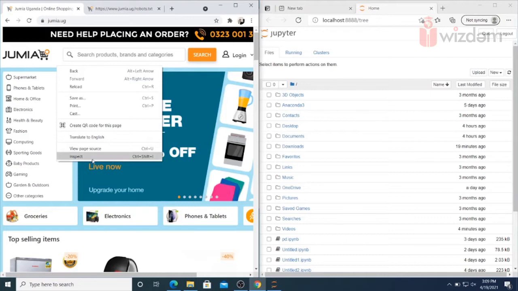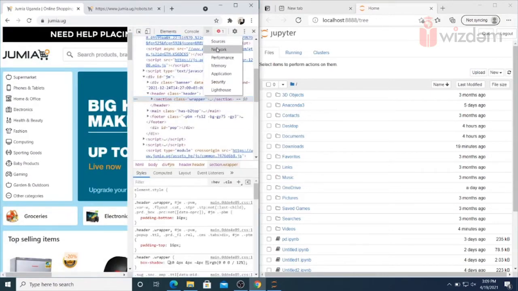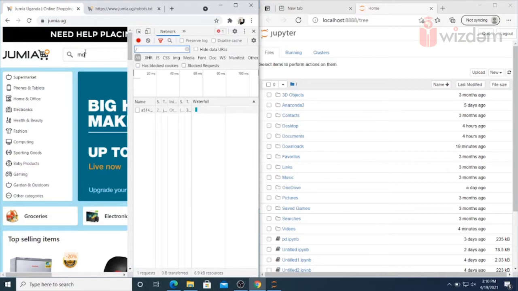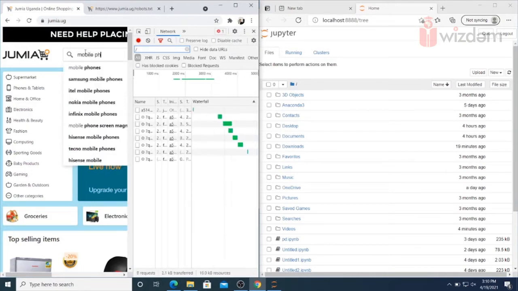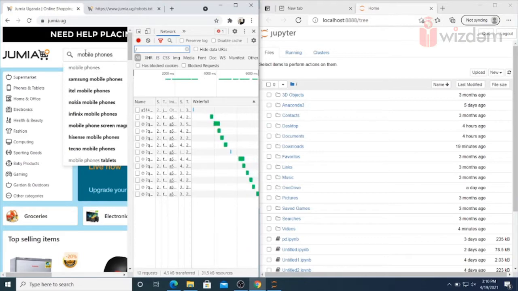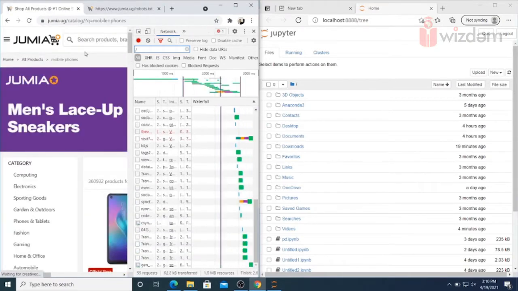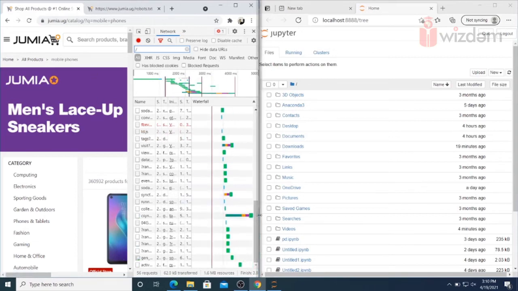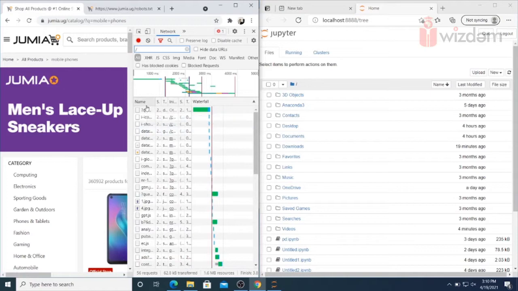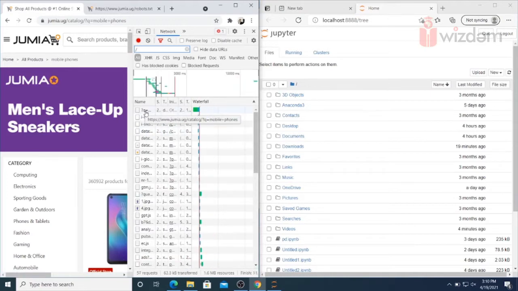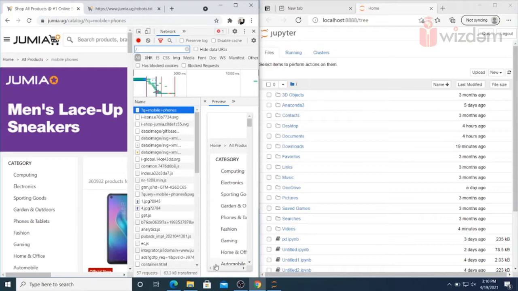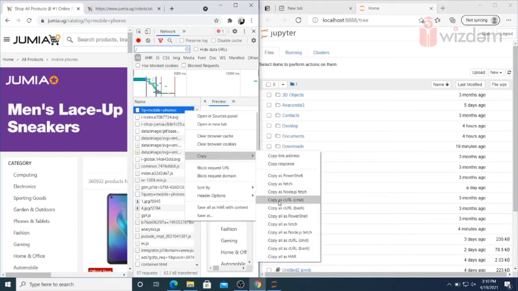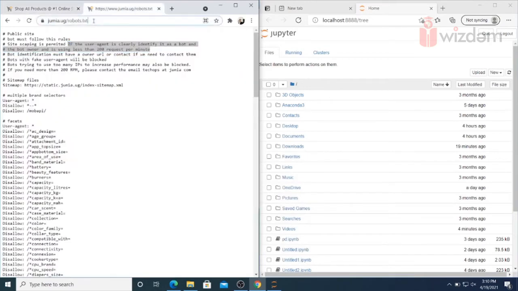So we'll go to Joomla, right click, go to inspect, network. Now we'll type mobile phones, so we are looking for mobile phones. In the network you can see, we'll scroll up and we can see there is a query, the first one, q equal to mobile plus phones, mobile space phones. In that you can see the output. If you see the preview, that means you have selected the correct one. So just verify that's the query. Then right click, copy as cURL (cmd).